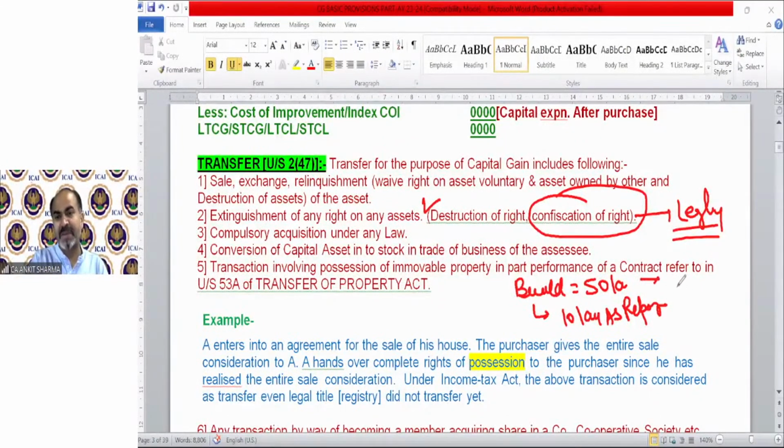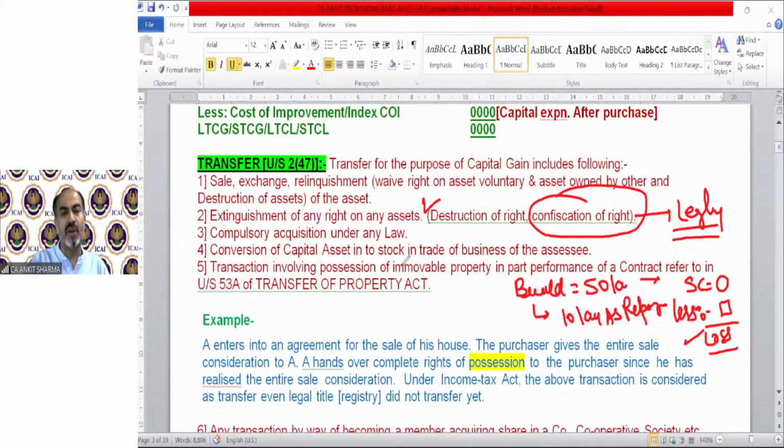And now this building has been confiscated, then sale consideration will be zero because on confiscation, the bank is not going to pay anything. Whatever we have paid on that building so far will be my cost. So there will always be loss. And this loss has been recognized by the income tax. This loss you can claim for the purpose of set off, etc.